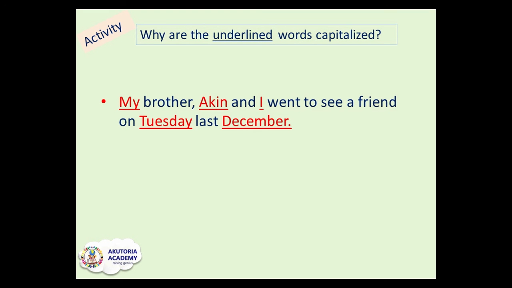I want you to do this activity on your notepad. Why are the underlined words capitalized? So on your notepad, explain why the underlined words are capitalized.